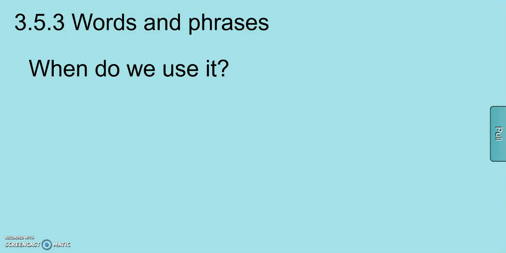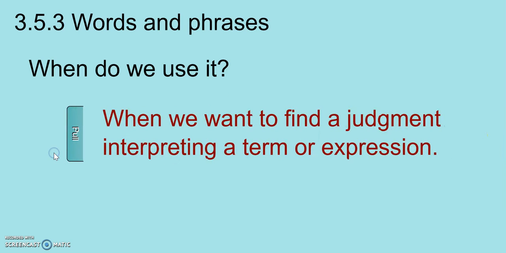The third search method is called words and phrases. It is quite similar to the first one, the theme search that we've done, with one exception. So when should we use words and phrases? It is when we want to find a judgment interpreting a term or an expression. When we're lucky enough, the judge does an interpretation of a single word or gives us a definition of an expression. We can use this and argue this in court.